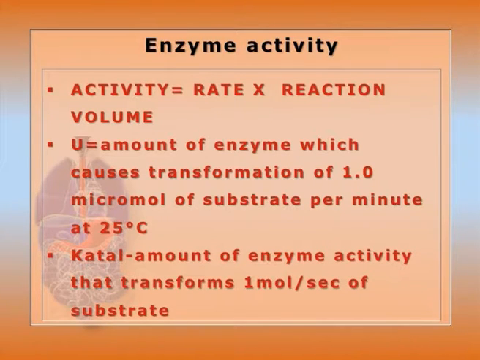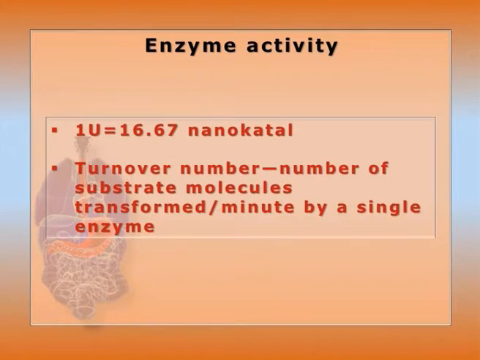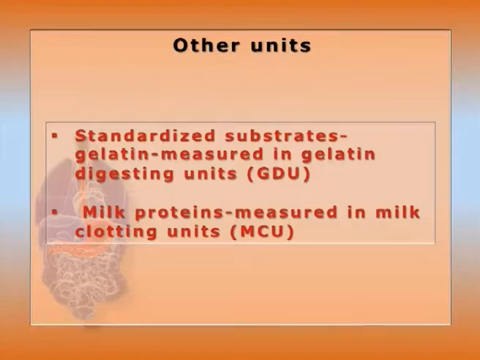Okay, and the SI unit is katal, that is the amount of enzyme activity that is able to transform 1 mole of substrate per second under 25 degrees centigrade, and 1 U is equal to 16.67 nanokatal. Apart from which, turnover number is also very important, that is the number of substrate molecules transformed per single enzyme molecule. And the highest turnover number is for carbonic anhydrase, 36 into 10 to the power 5 per minute.